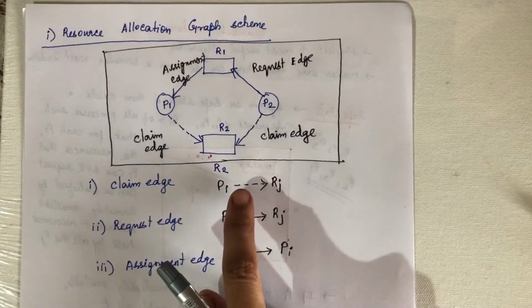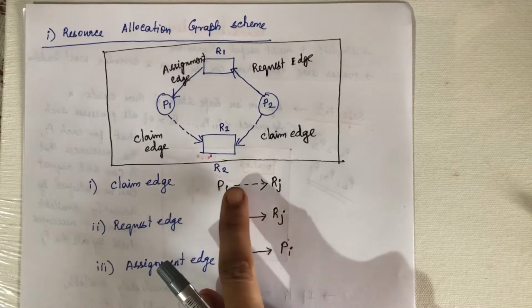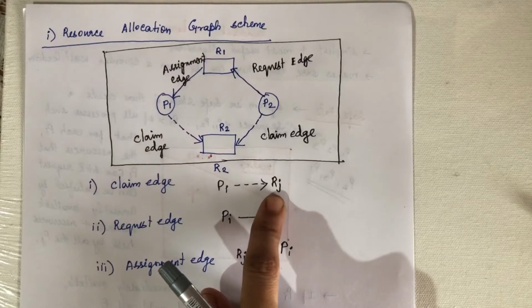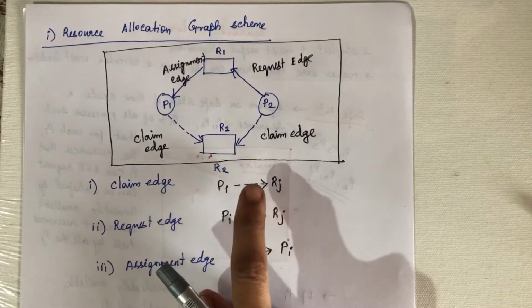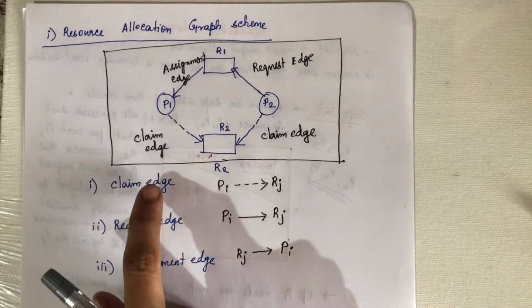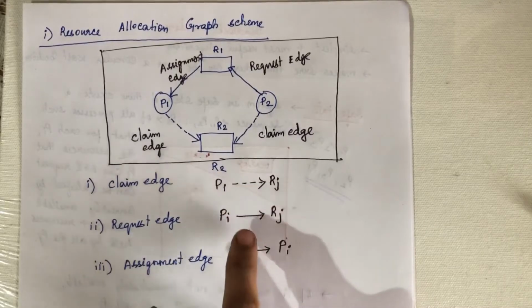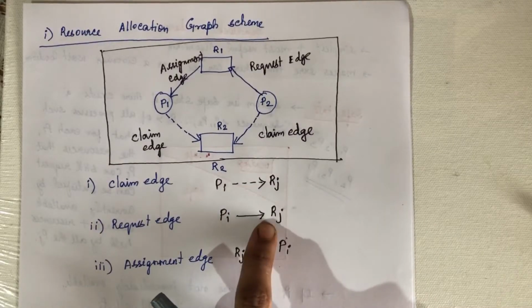We know that process Pi is going to request this Rj in future; that is a claim edge. Once Pi puts a request to Rj, this claim edge becomes a request edge, so the dotted line is converted into a straight line.